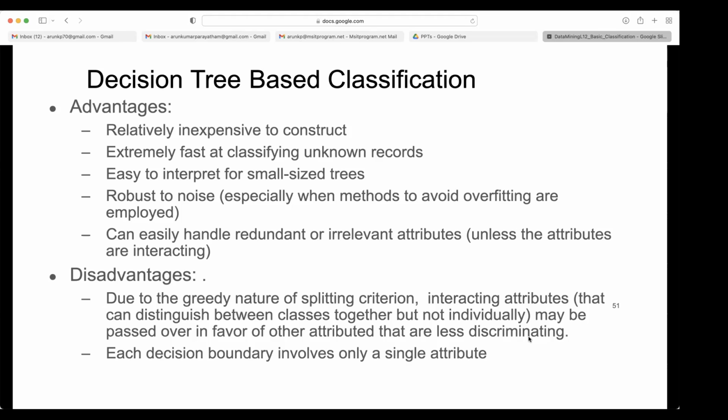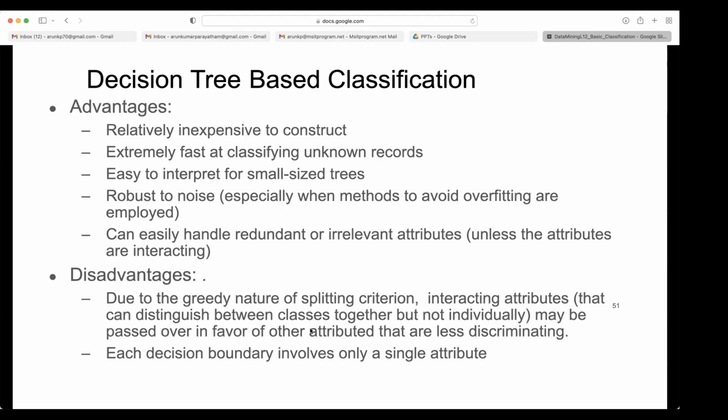So this greedy approach always looks at one attribute at a time. It won't take combinations. That is the disadvantage talked about here. Interacting attributes means, as I told you, statistics and computing are both important; if they are good in only one, they may not do well. That interaction is missing here, because in splitting we always see which one is best at that time.